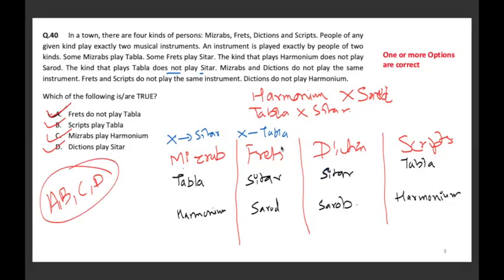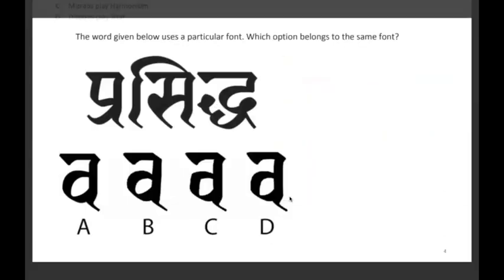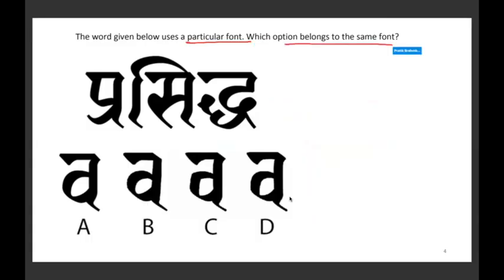Okay. Move to the next one. The word given below uses a particular font. Which option belongs to the same font family? Okay. We're given here a font. We have to identify which of the fonts belong to this same font family. In this case, our clue is this curve which is there.